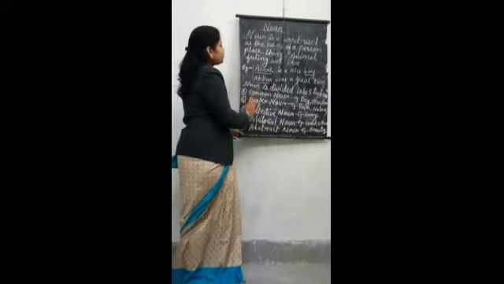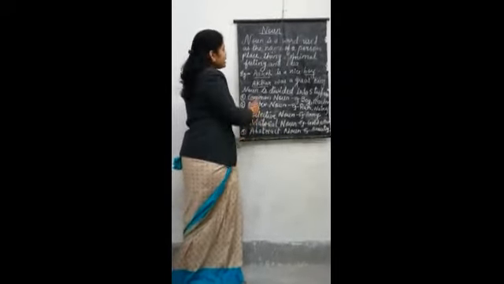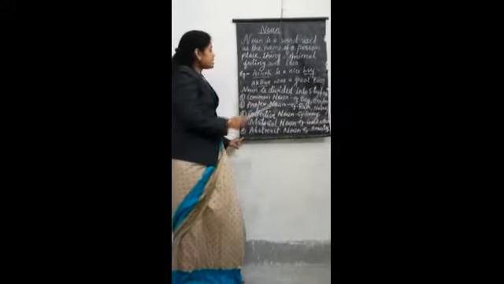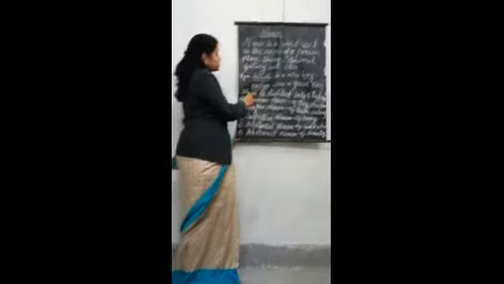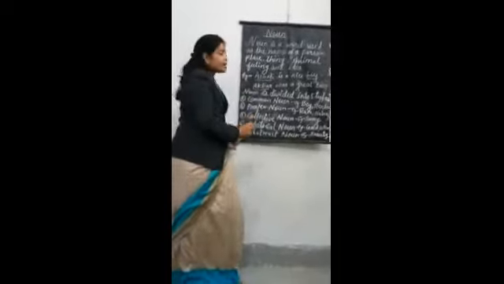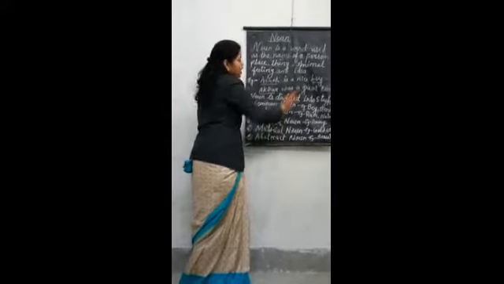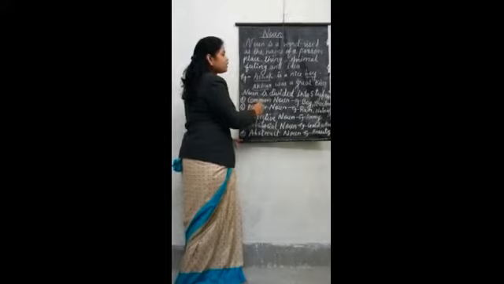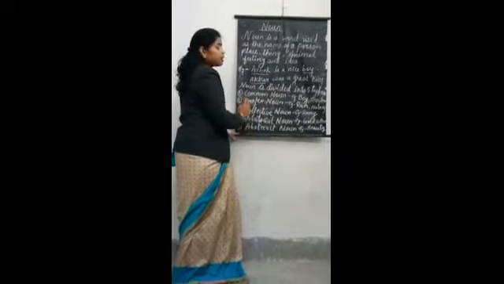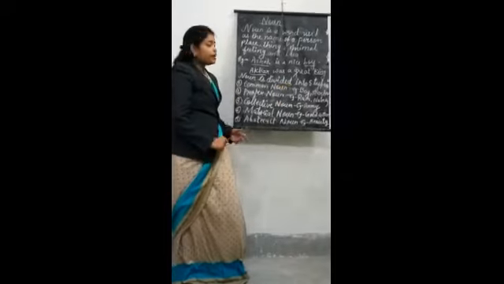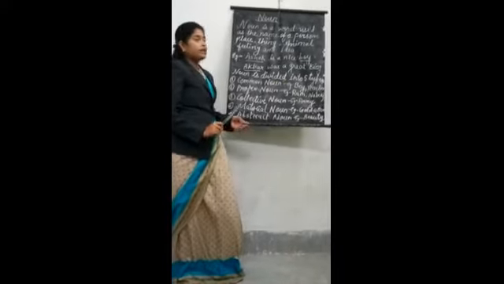Here we will again see the examples. Ashok is a nice boy. Can you tell me what type of noun Ashok is? Yes, it is a proper noun. Ashok is a proper noun and boy is a common noun. In this example, Akbar was a great king, Akbar is a proper noun and king is a common noun. So this is all about noun.